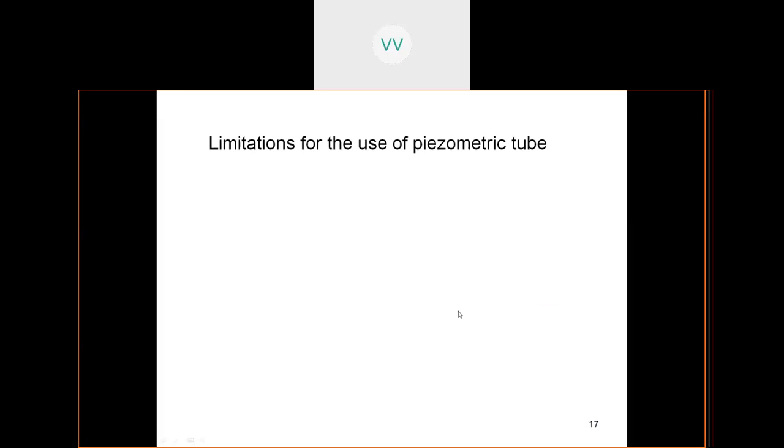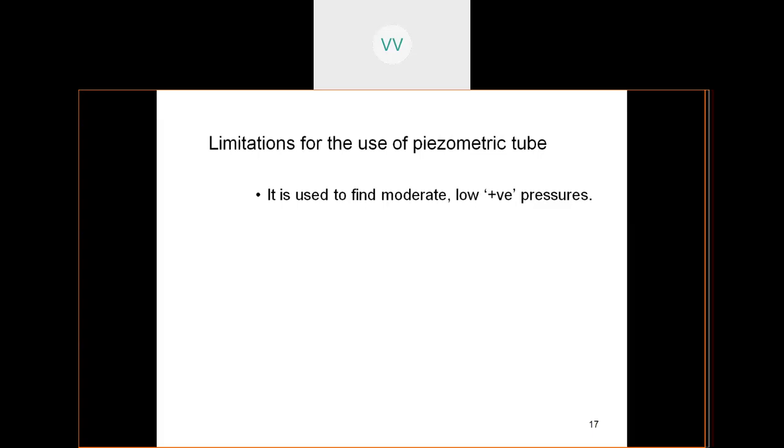Next, you have some limitations for the use of this piezometric tube. It is used for finding moderate, low, positive pressures. Its use is restricted because for negative pressures you just cannot join it, and it cannot suck, because negative pressure is going to suck the liquid.